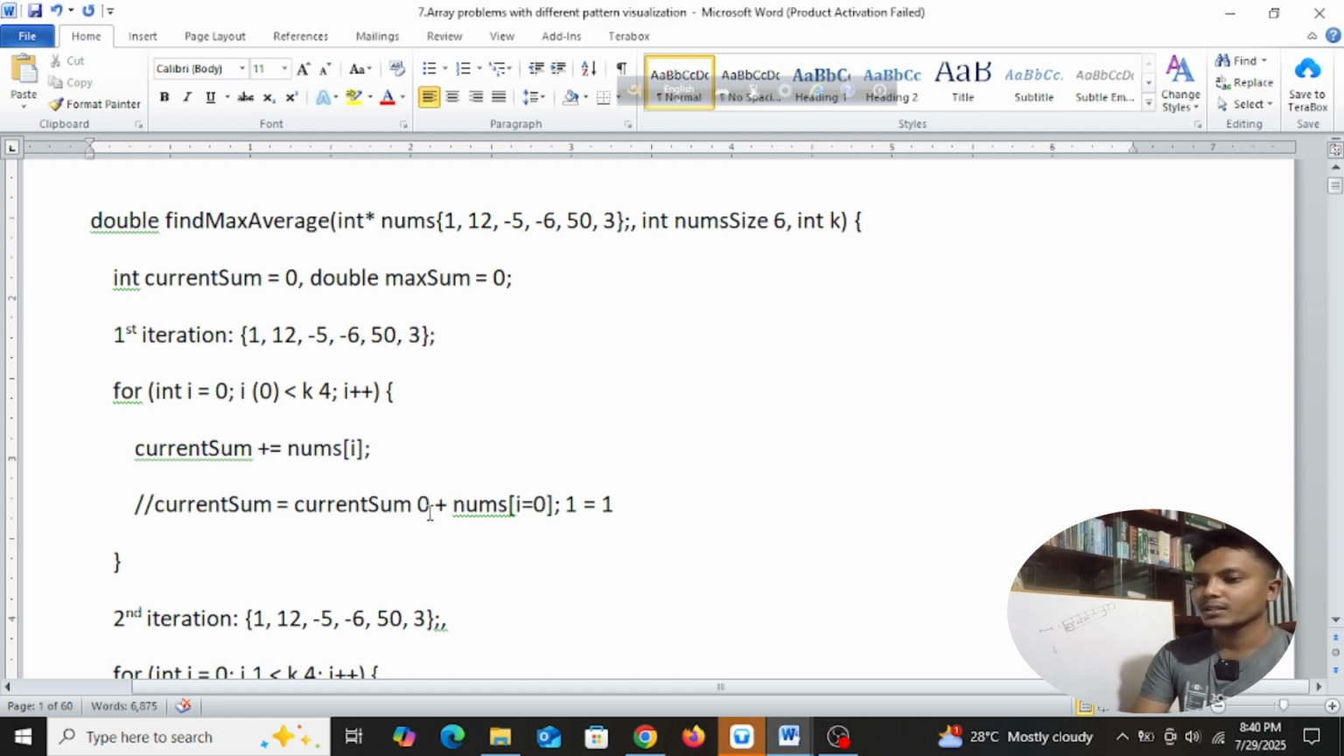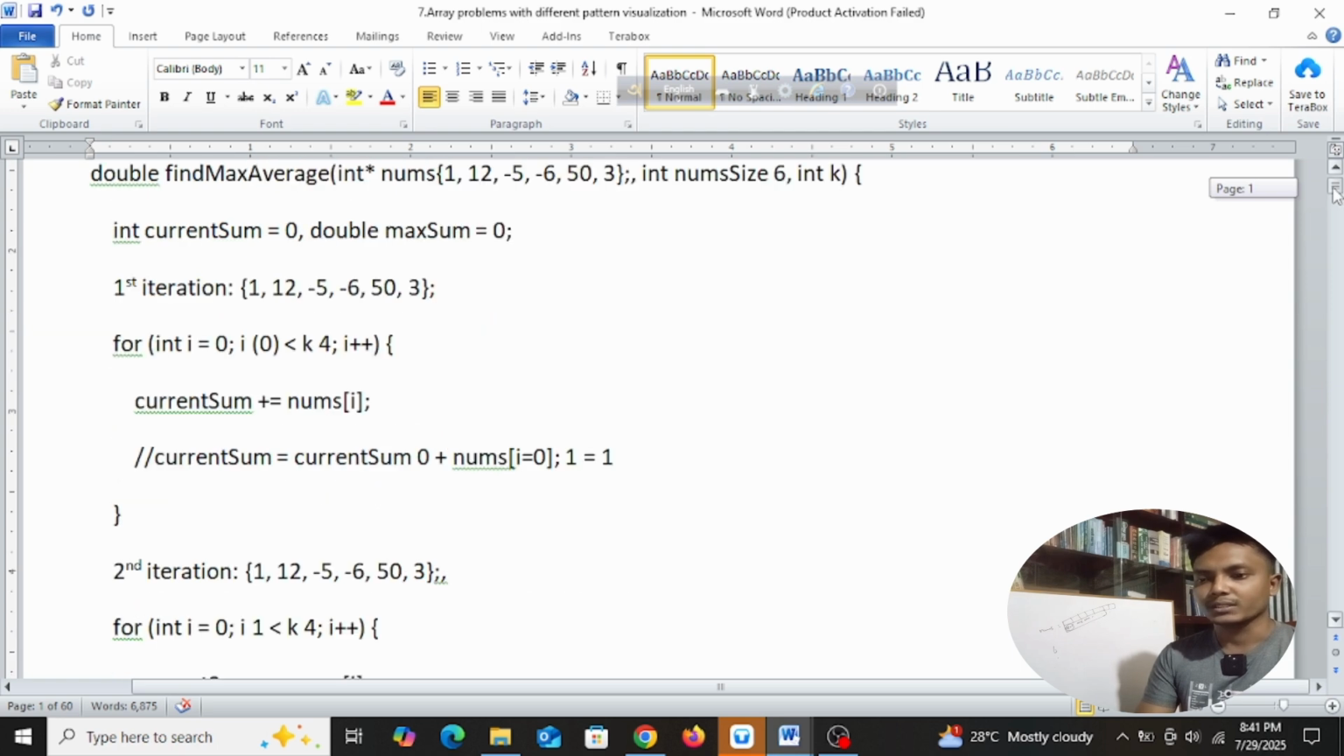So current sum is 0 plus nums[i]. We know that current sum's value is 0, and i's position is 0. When i's position is 0, its value is 1. The first element's position is 0, but its value is 1. So 0 plus 1 will give us 1, right? This is the value for the first iteration. Now we'll go to the second iteration.